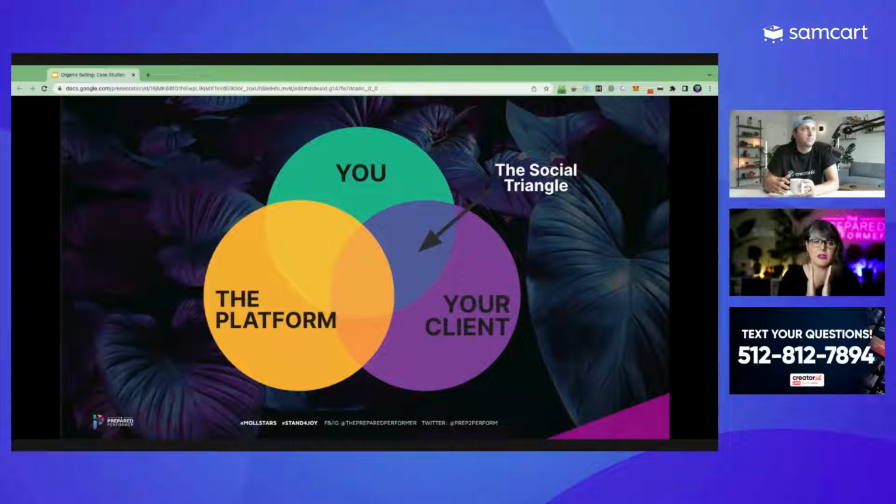You have to have these 3 things in place in order to actually make the algorithm work in your favor. And this is both the algorithm on Facebook or Instagram or whatever, these platforms, and also the algorithm of the universe. Because if you want things to come back to you, you've got to put things out there. And so it's these 3 pieces. The first is you have to actually show up on the platform. Full stop. You have to know where your clients are and go meet them and talk to them.